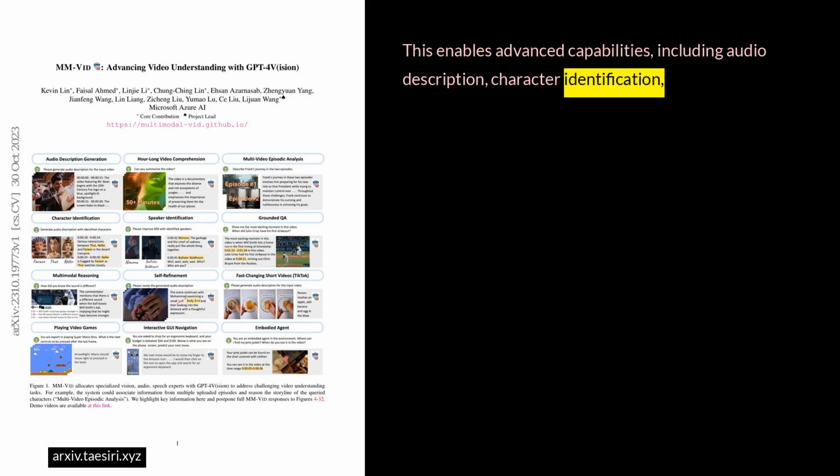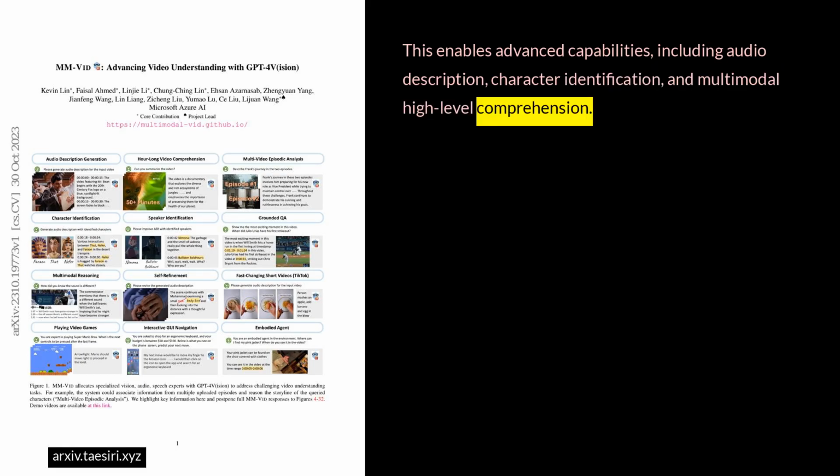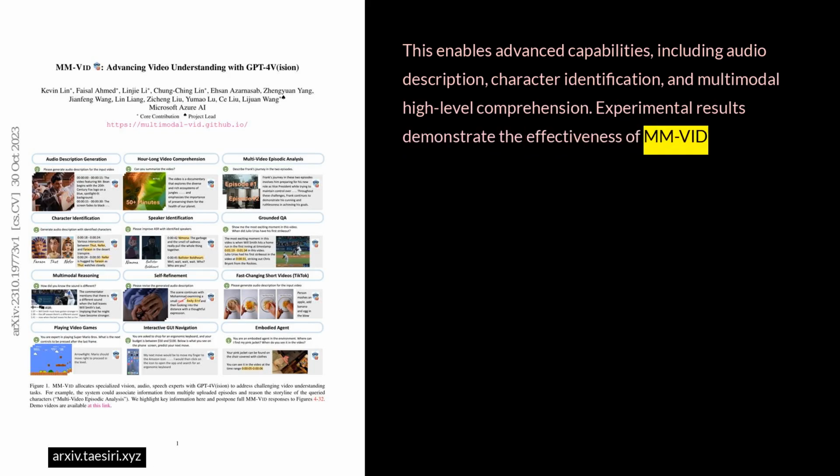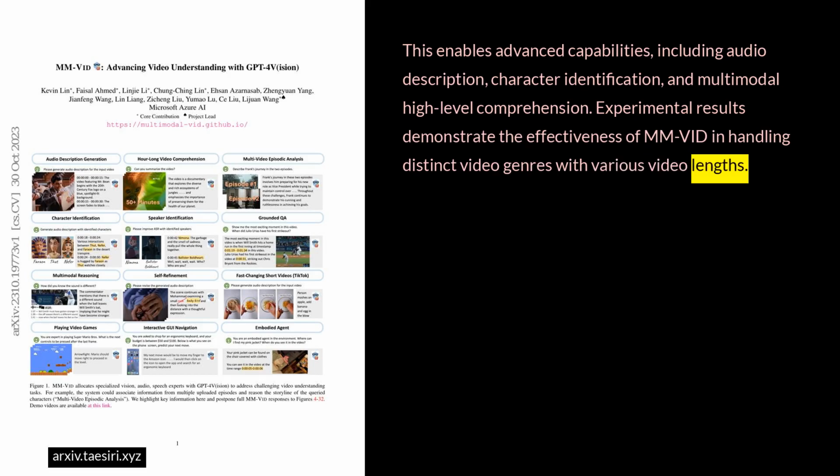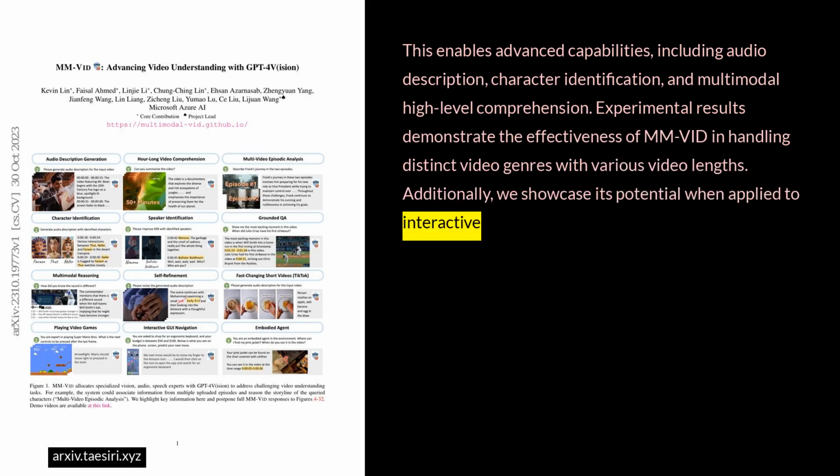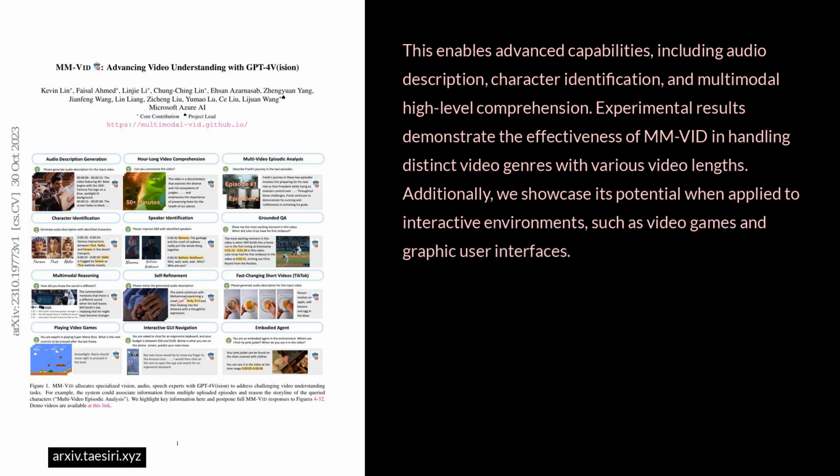This enables advanced capabilities, including audio description, character identification, and multimodal high-level comprehension. Experimental results demonstrate the effectiveness of MM-VID in handling distinct video genres with various video lengths. Additionally, we showcase its potential when applied to interactive environments, such as video games and graphic user interfaces.